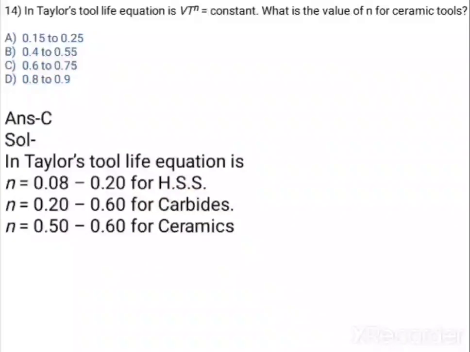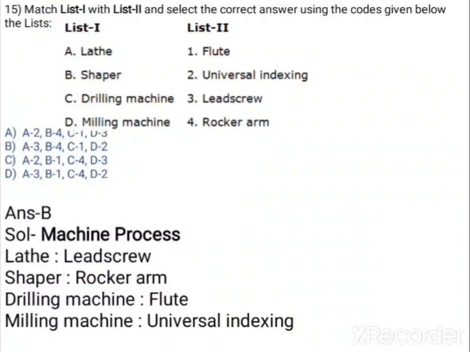Okay, now question number 15. Match list 1 with list 2 and select the correct answer using the codes given below. So list 1 is given, list 2 is also given. So we have to match correctly. If you see the drilling machine, flute is related to the drilling machine, definitely. Milling machine, universal indexing, all about indexing is related to the milling machine.